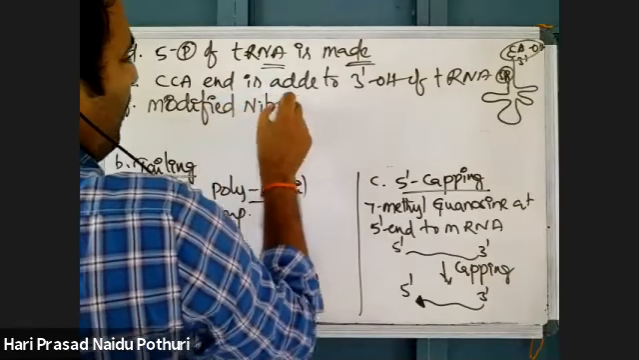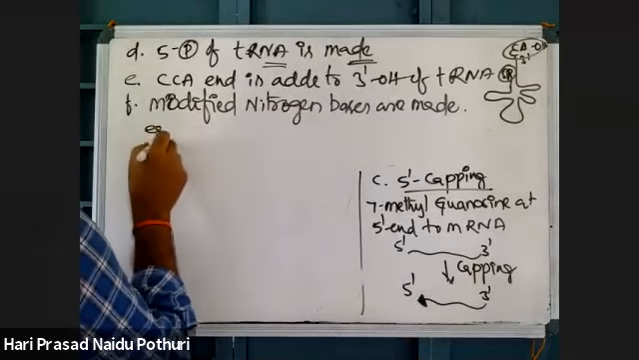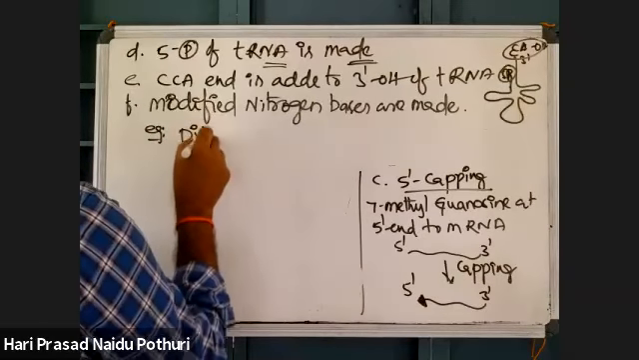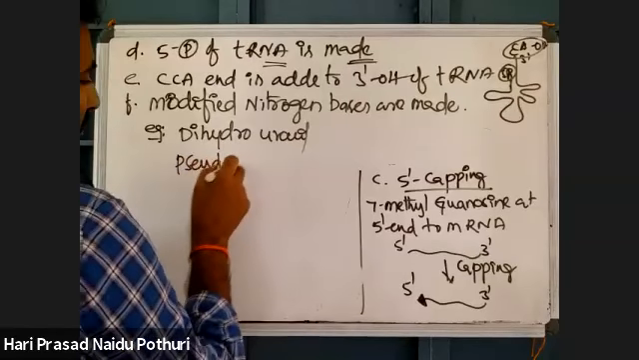And modified nitrogen bases are made. Nitrogen bases are modified. In tRNA, there is presence of some modified nitrogen bases. What do these modified nitrogen bases mean? Example, dihydrouracil and pseudouracil.